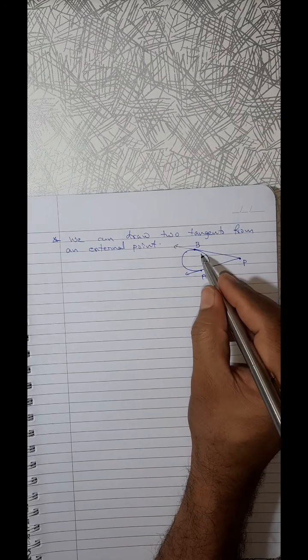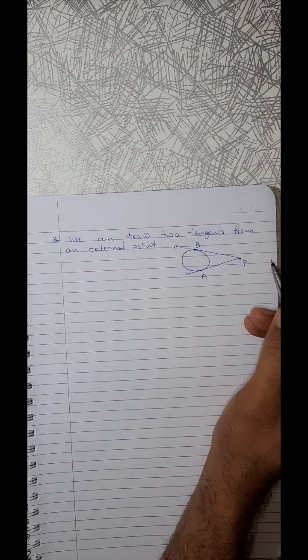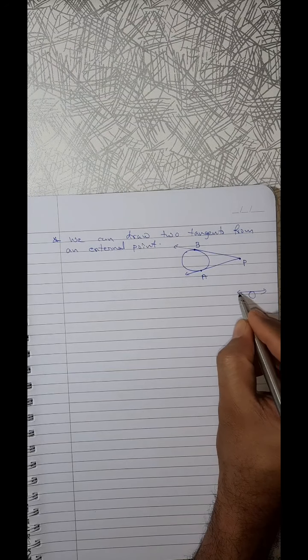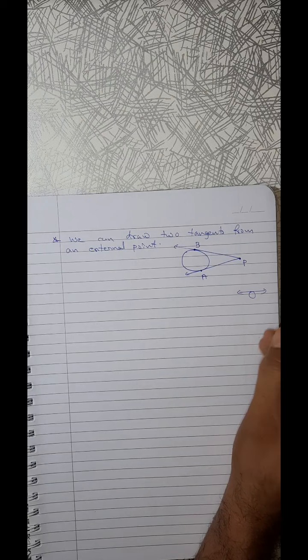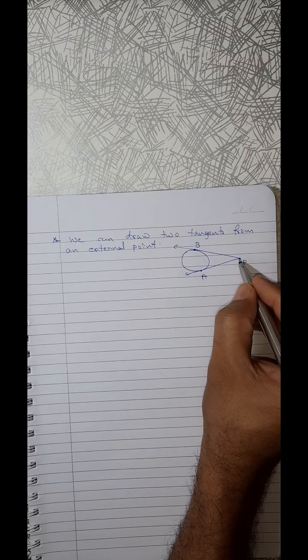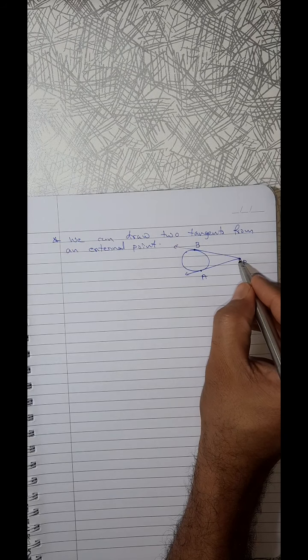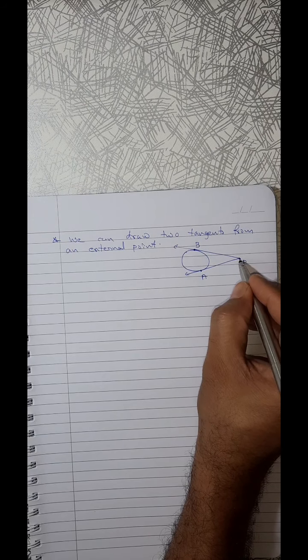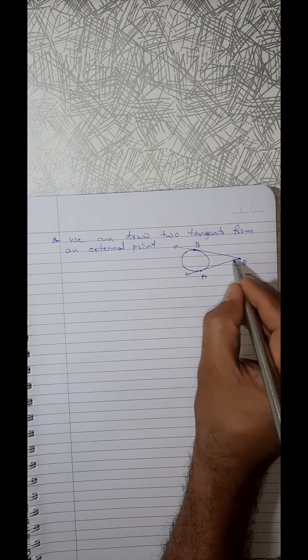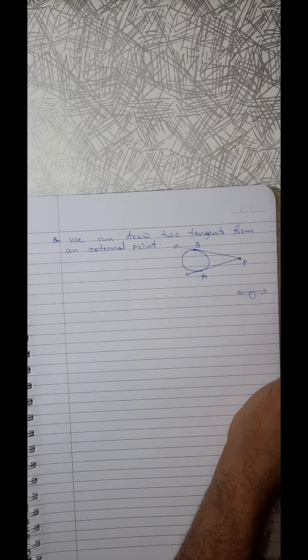Now PA is called the length of the tangent. Actually tangent means a line only, so there is no length; we can say infinite length because there is no end. But when we consider one external point, the length from that external point to the point of contact is considered the length of the tangent.